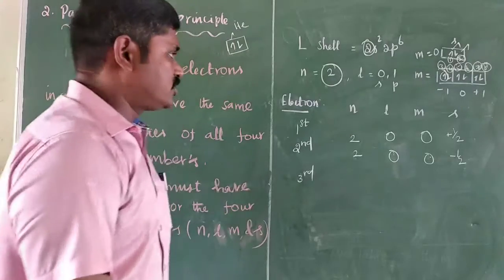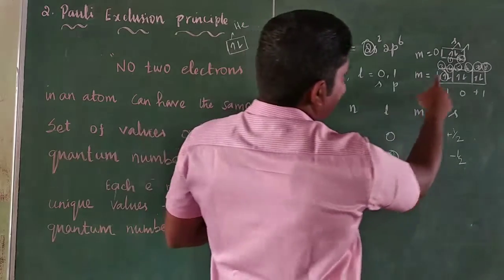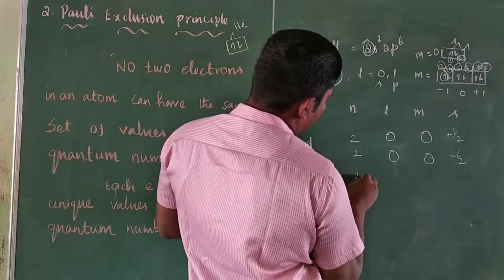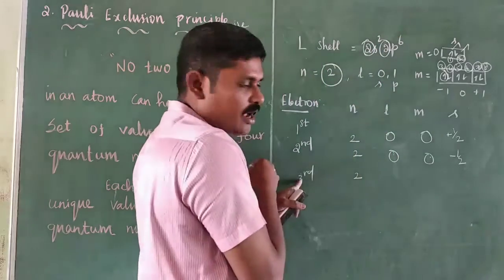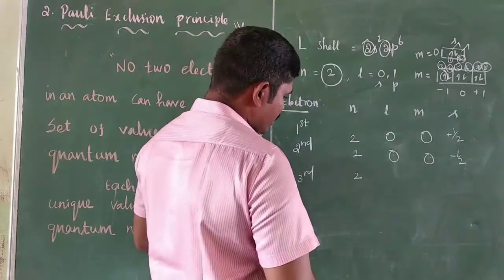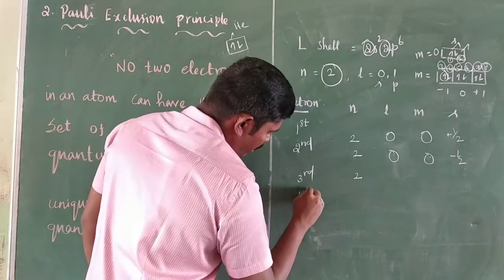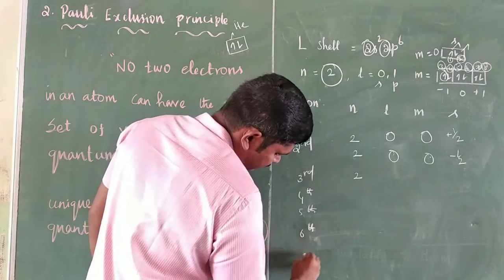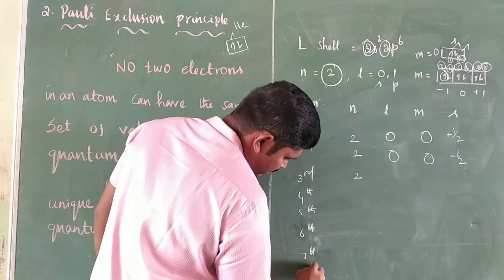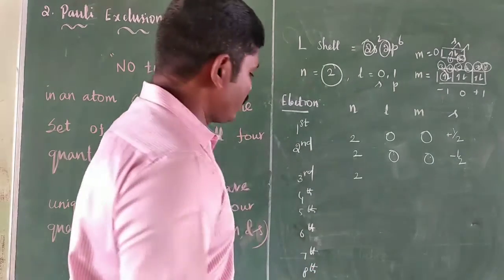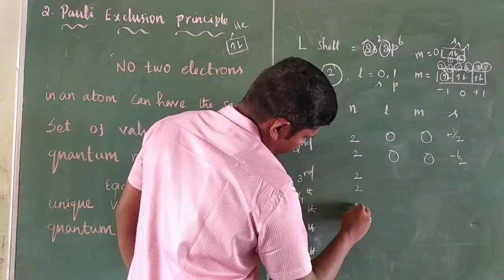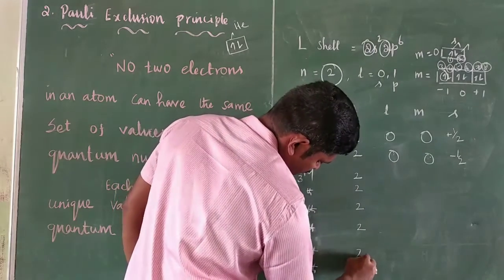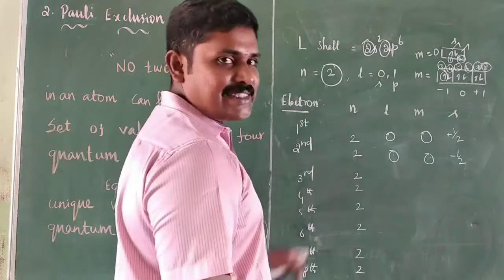For the third electron, n equals 2, the 2p orbital, and the same for the fourth through eighth electrons. The n value is the same, the second orbit.